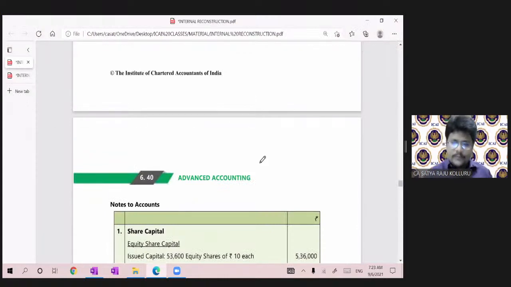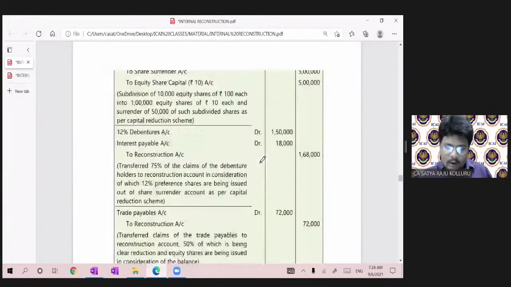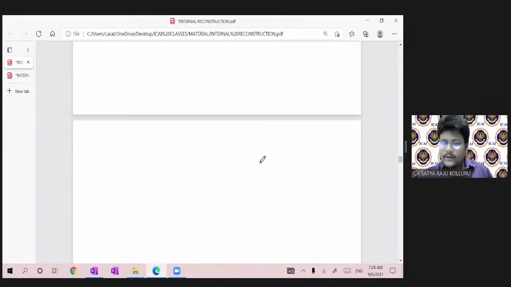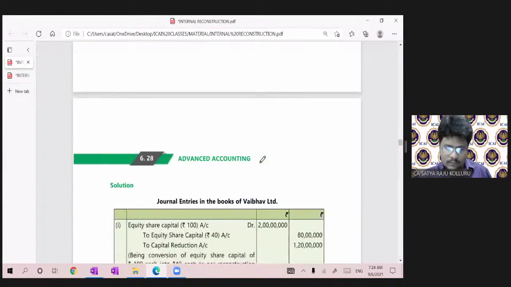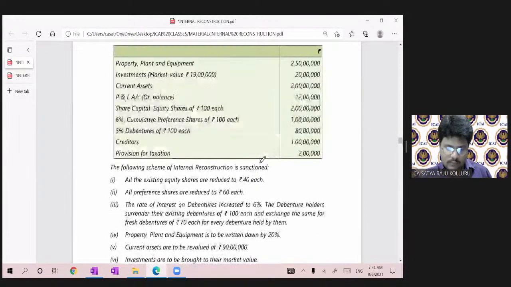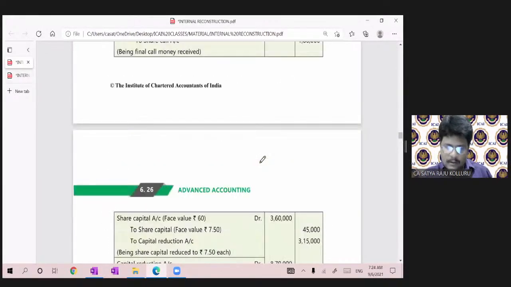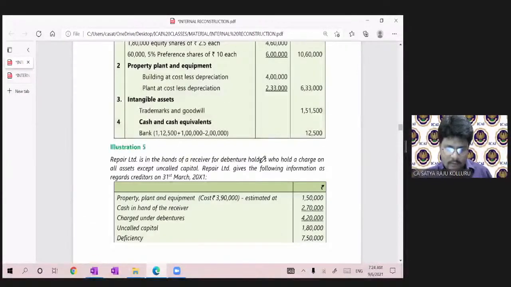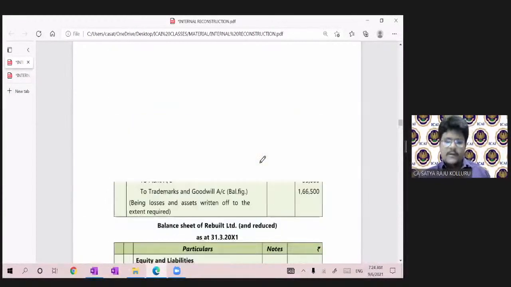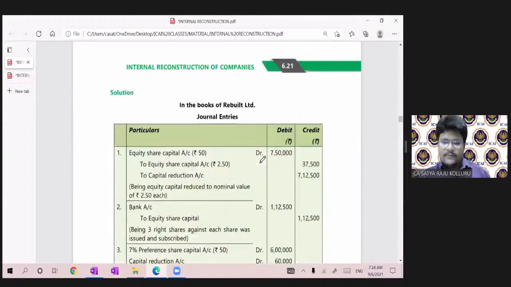So let us move on with problem number 4. This is illustration number 4.